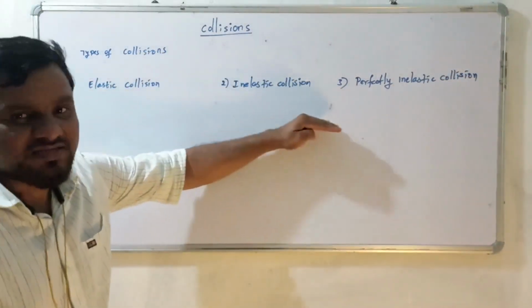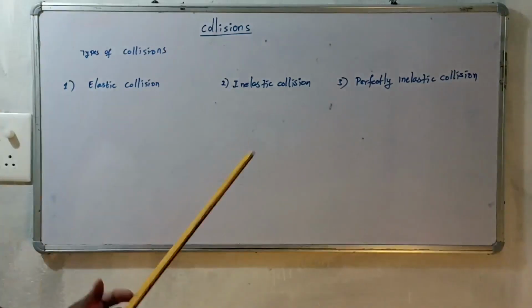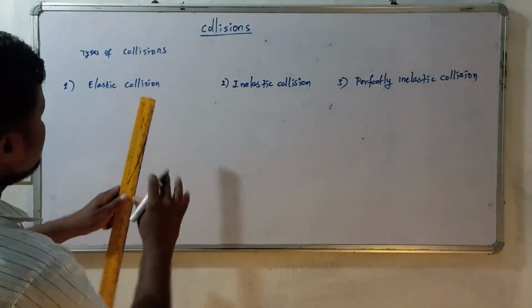Now we will discuss them one by one. Elastic collision.